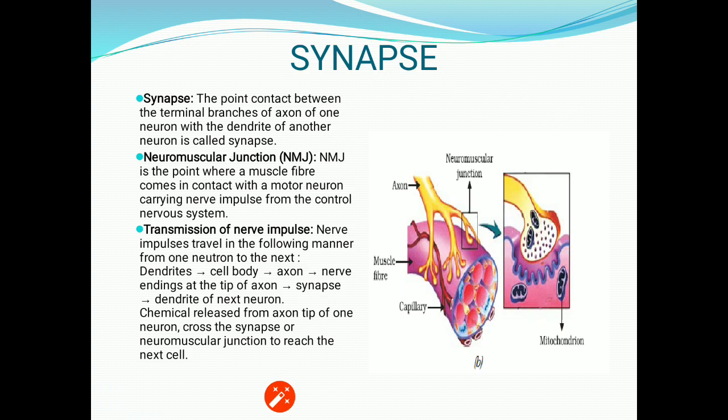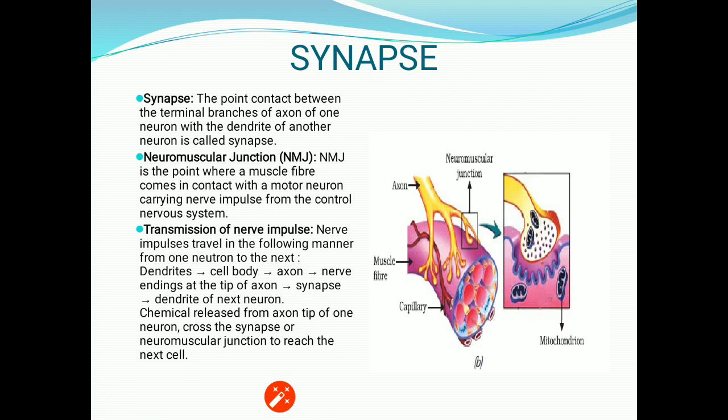Now about the transmission of nerve impulse. Nerve impulses travel in the following manner from one neuron to the next: dendrites, then to the cell body, axon, nerve endings at the tip of the axon, synapse, dendrite of the next neuron.